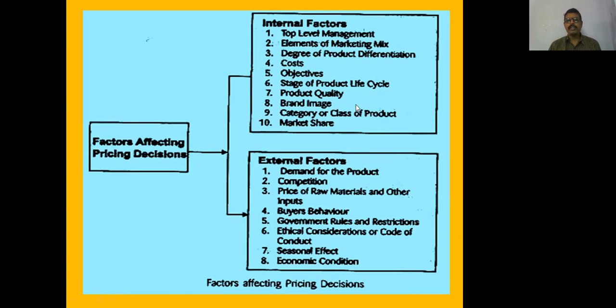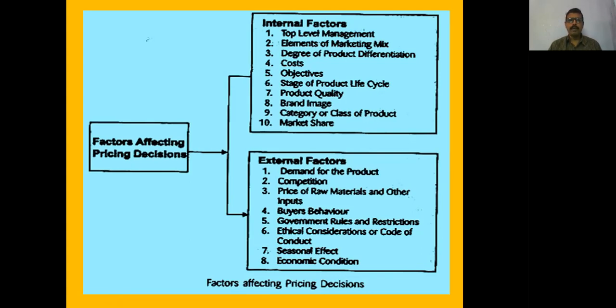If the product is highly qualitative, they fix the prices very high. If the image is high, automatically the prices are higher. For example, BMWs are given higher price when compared to the Tata Nanos. For this class of products, for example, if they wanted to cater to the needs of rich class people, they have to fix the prices at very high.